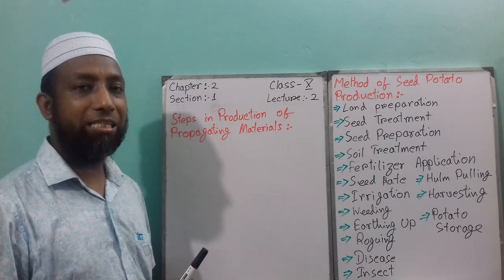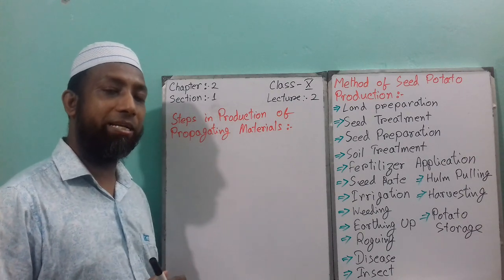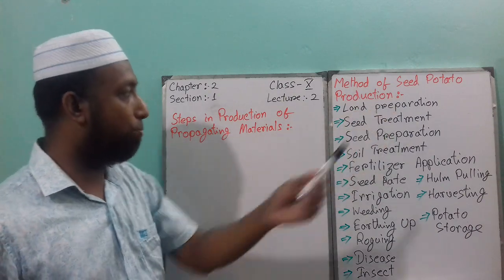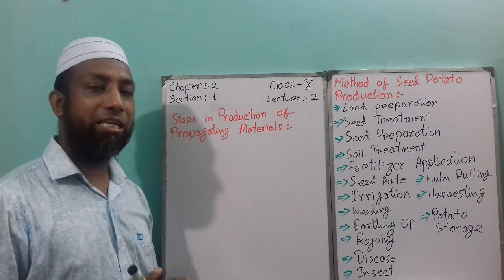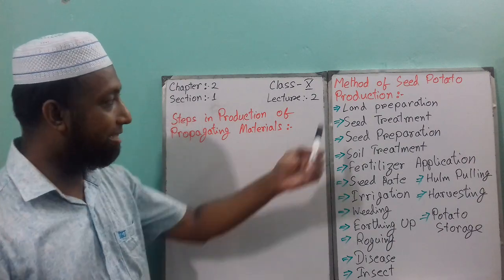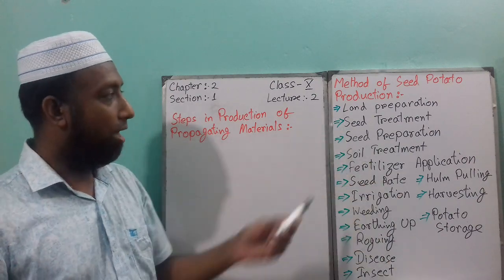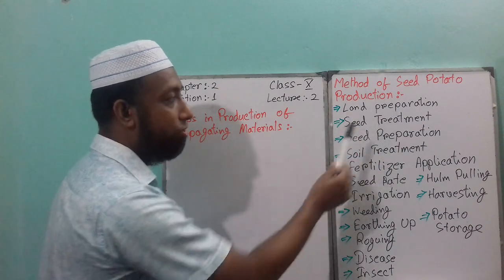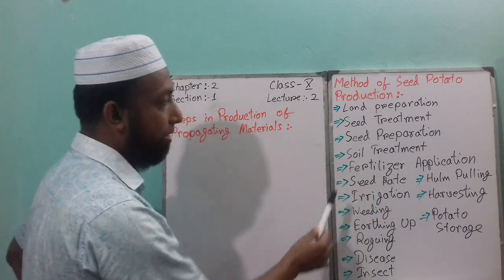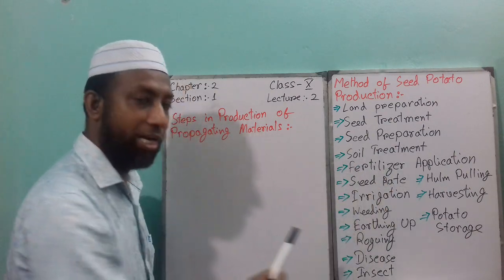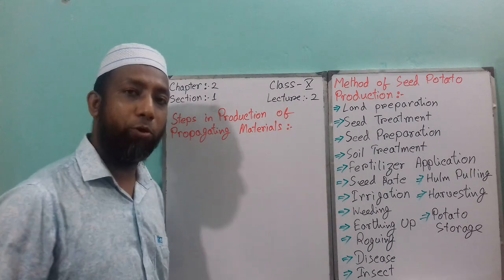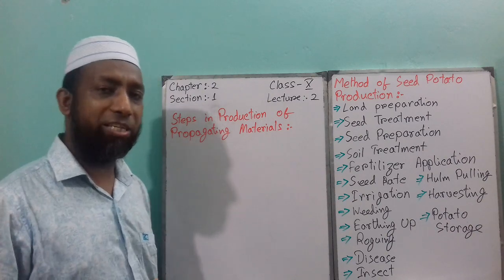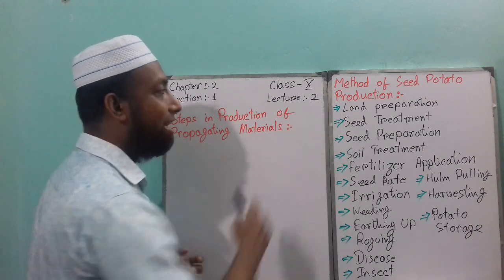So today I will discuss one propagating material, vegetative propagation, which is the method of seed potato production. That means we will discuss seed potato production, and these are the steps of the potato seed production system: land preparation, then seed treatment, then seed preparation, then soil treatment, and so on. I'll discuss each and every point and try to give you an easy explanation.